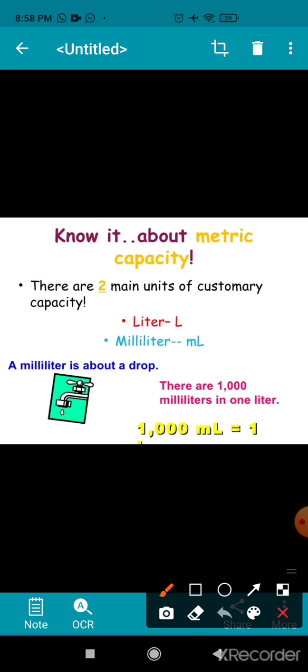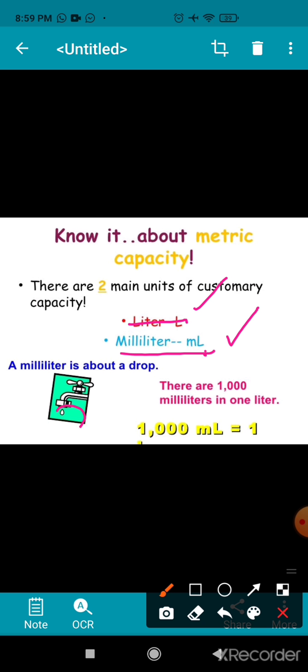the unit of capacity is liter or milliliter. Liter is a bigger unit and milliliter is a smaller unit of capacity. A spoon holds less water, so its unit will be milliliter, right?